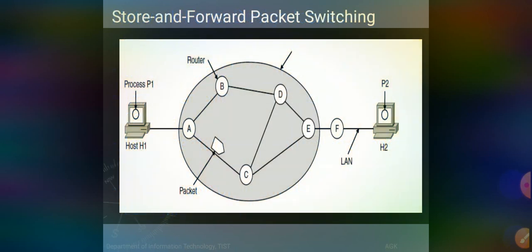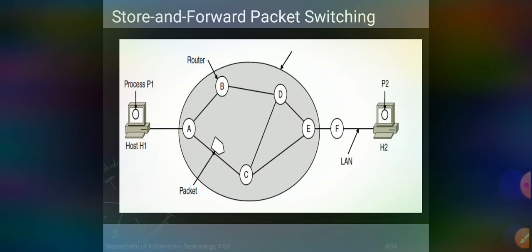So what is store and forward packet switching? In the store and forward packet switching mechanism, a host transmits a packet to the nearest router. The packet is stored there until it has fully arrived, so that the checksum can be verified. Then it is forwarded to the next router along the path until it reaches the destination host.